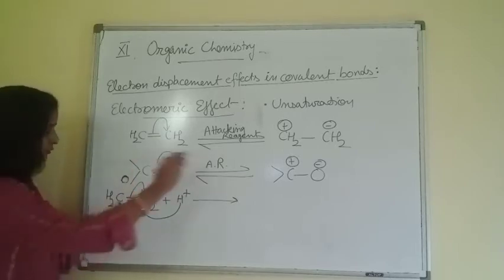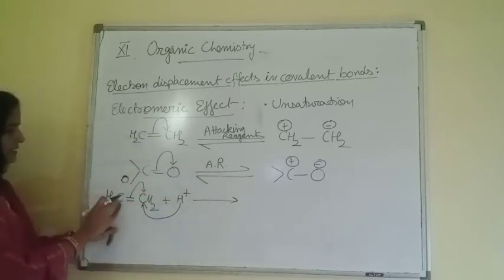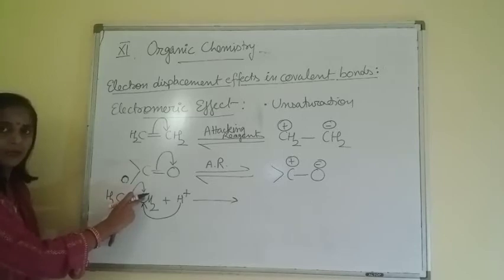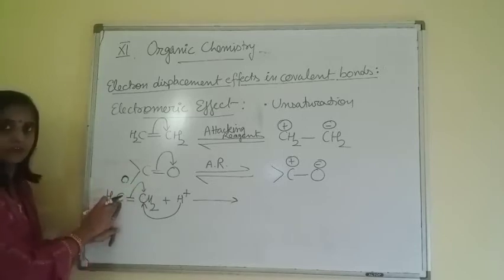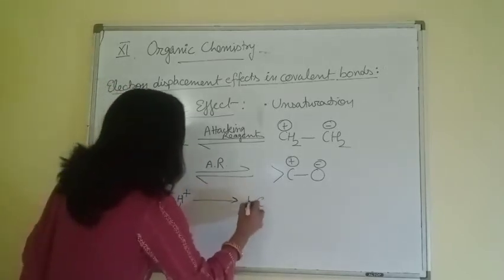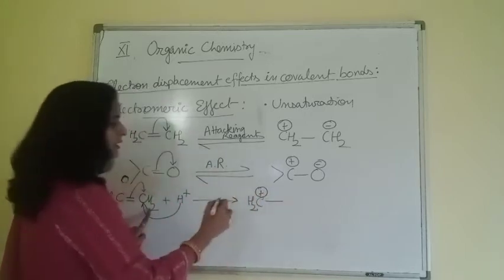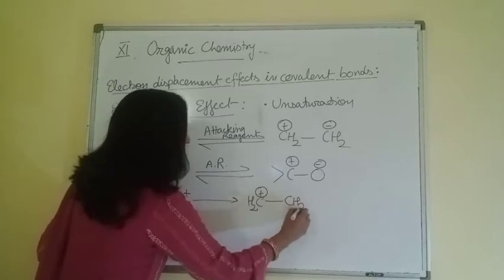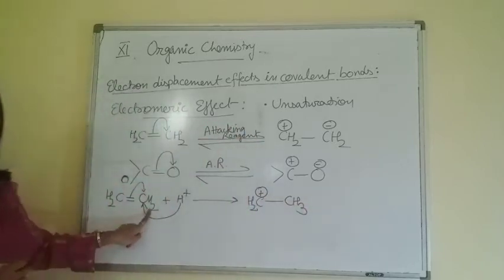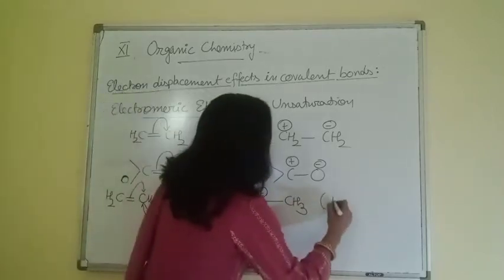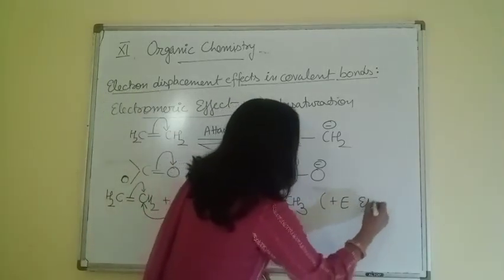So now what do we get? CH2, as it has released its electron, so this group becomes positive. So what do we get? CH2 positive, then single bond and CH3. This effect is termed as plus E effect.